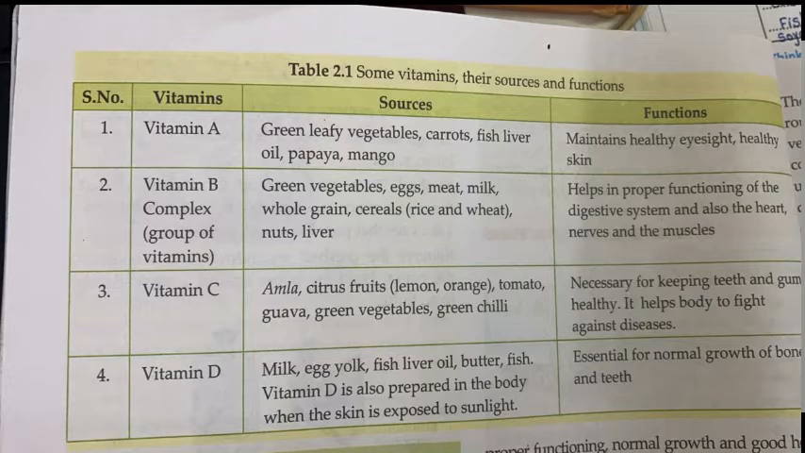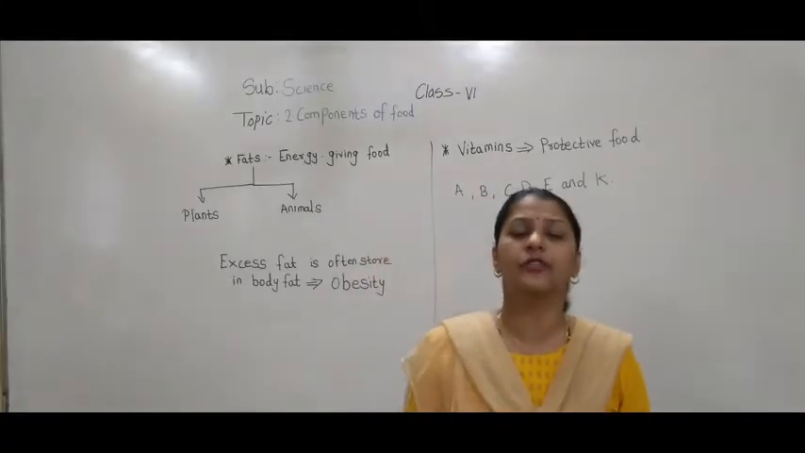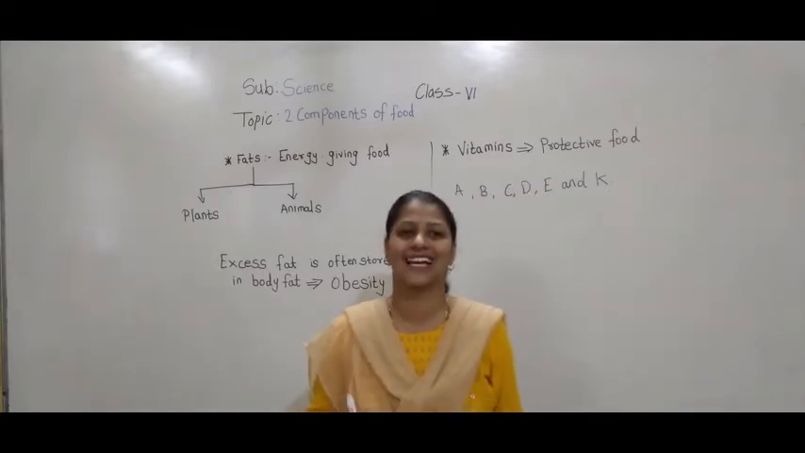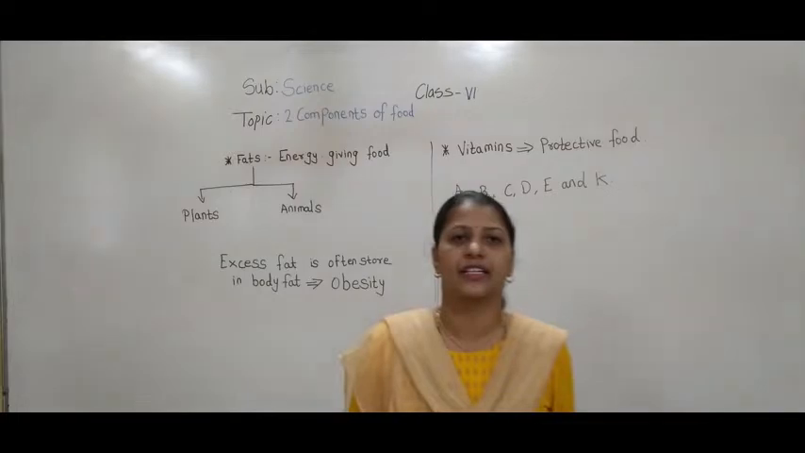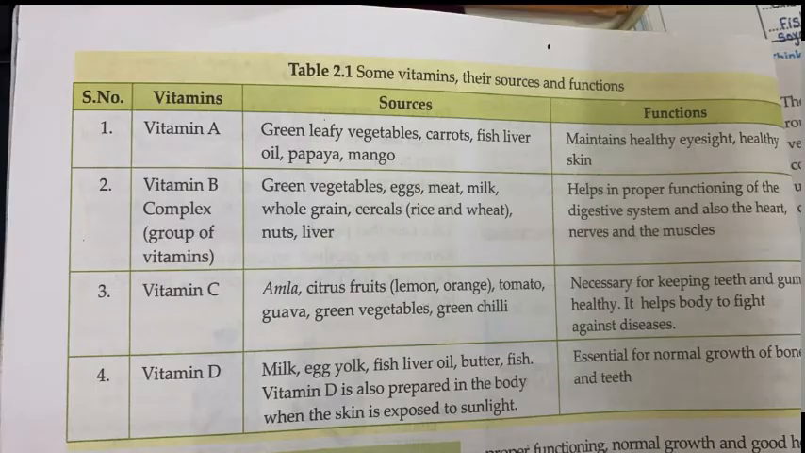Then the next type of vitamin is vitamin C. Now what is the function of vitamin C? From where do we get vitamin C? Vitamin C is also called citric acid. What is another name of vitamin C? It is also called citric acid.